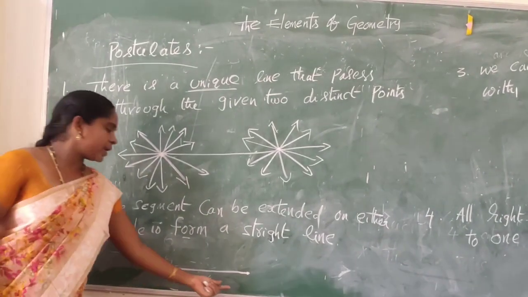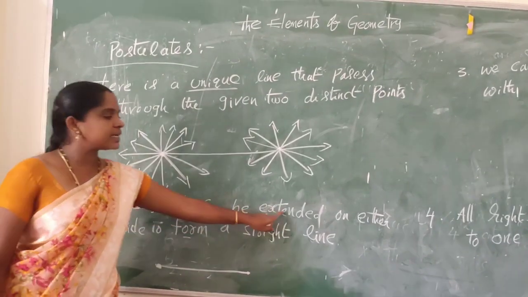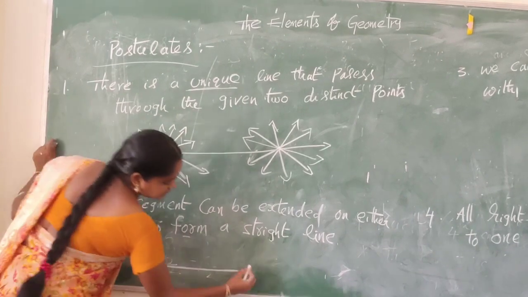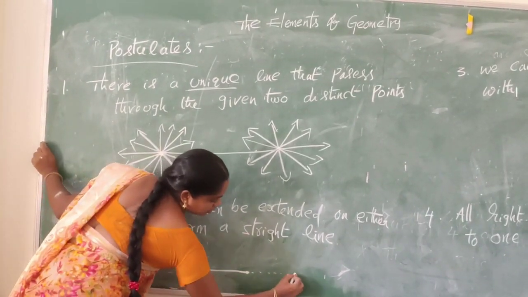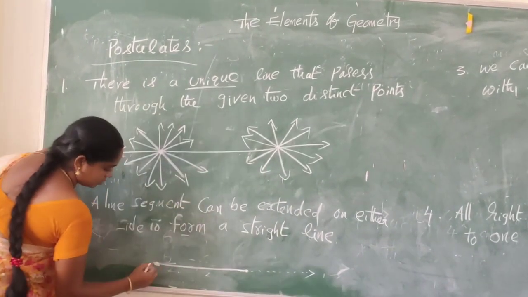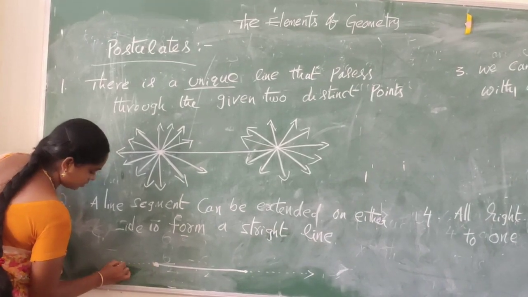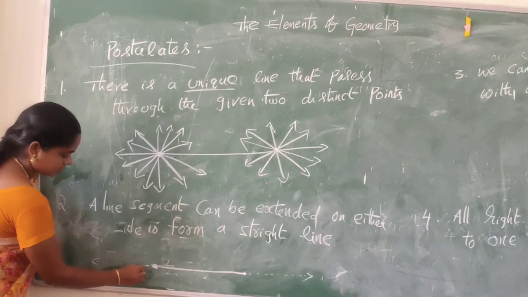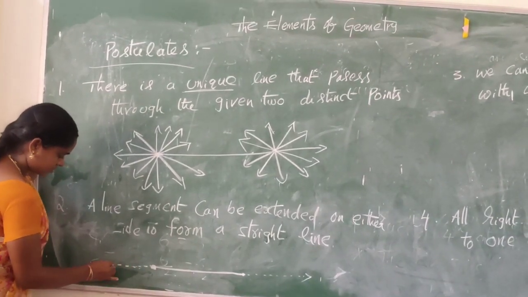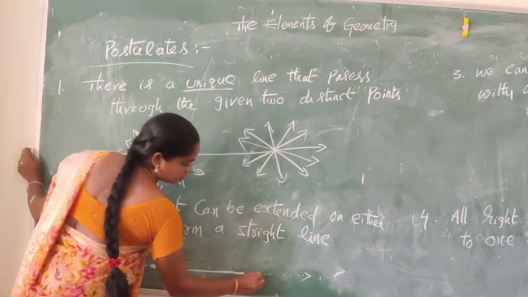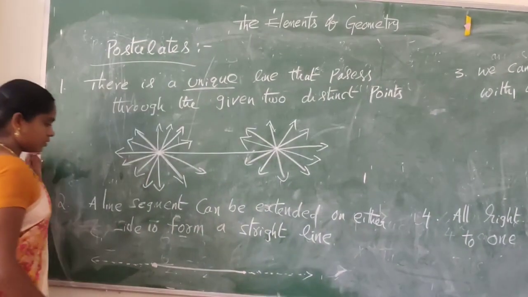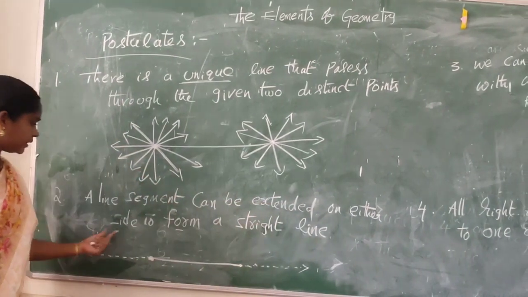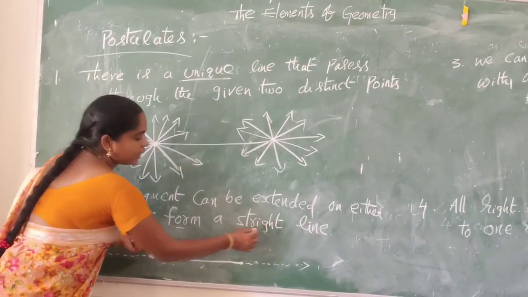This line segment can be extended on either side. Either side means both sides. So a line segment can be extended on either side to form a straight line.